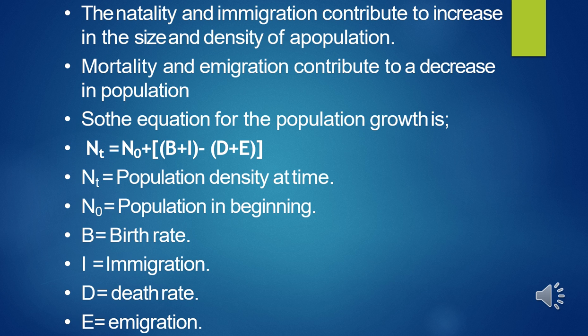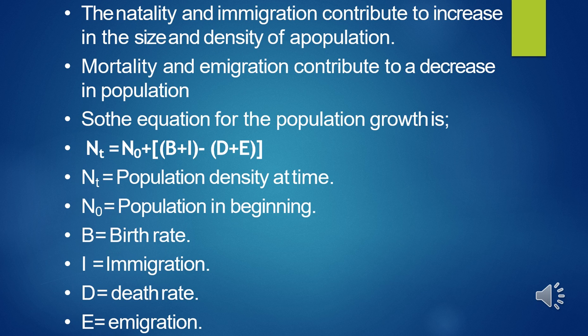the derivation given here. So we can see from the above equation that population density increases if the number of births plus the number of immigrants, B plus I, is more than the number of deaths plus the number of emigrants, that is D plus E. Otherwise it will decrease.